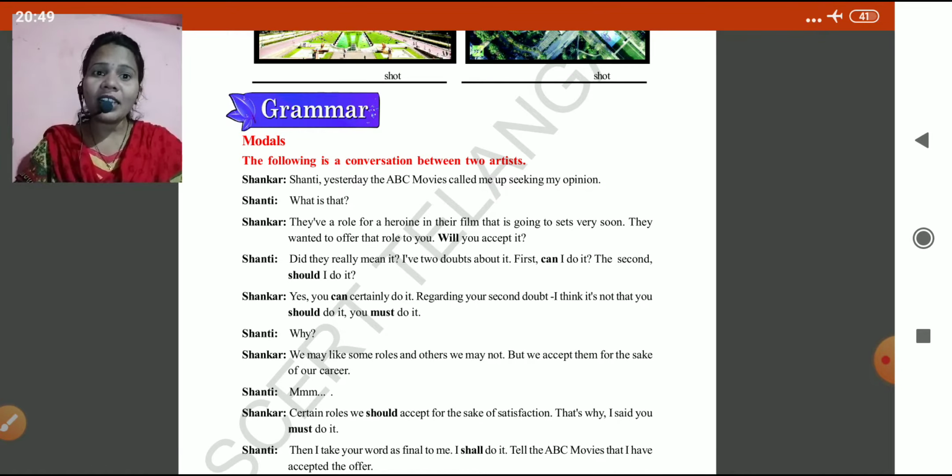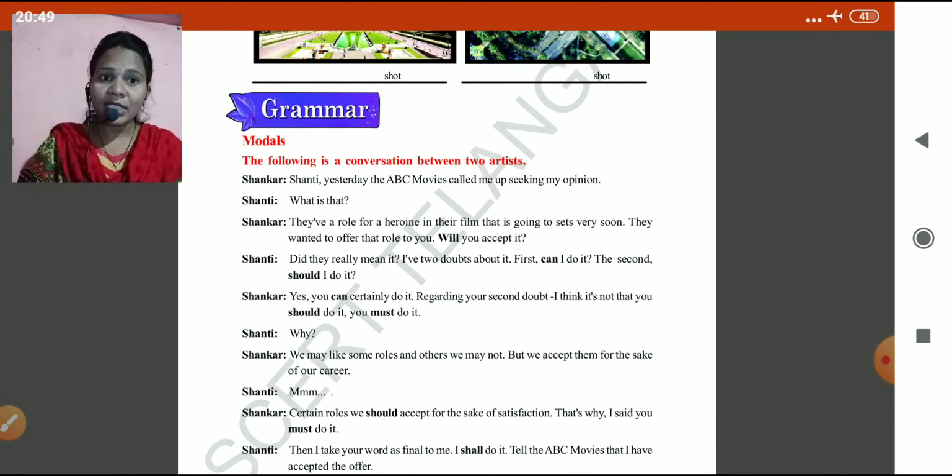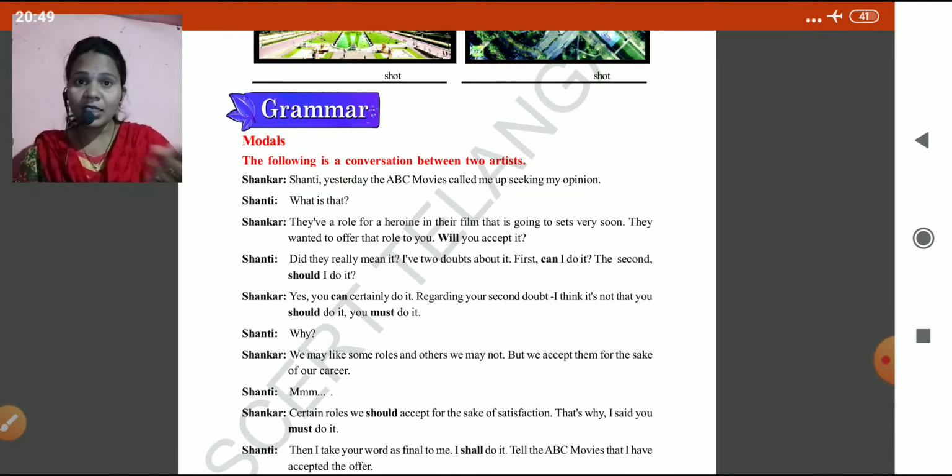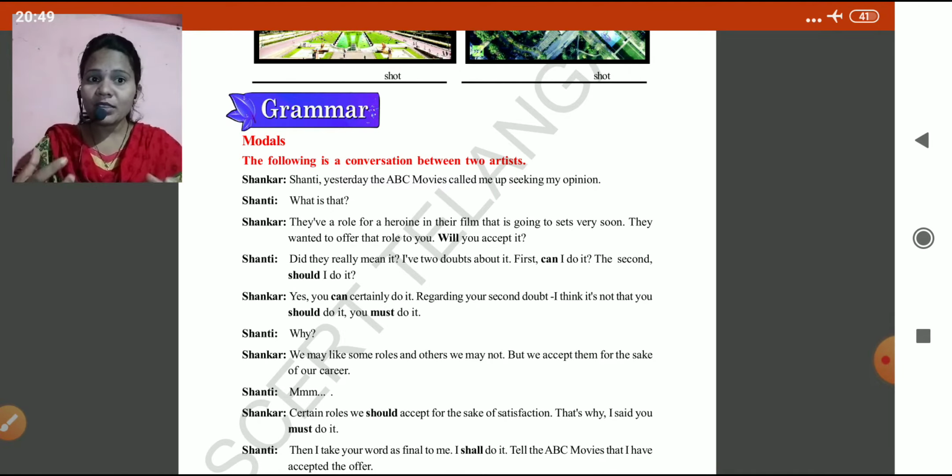Shankar: Certain roles we should accept for the sake of satisfaction. Yeah, definitely. I think you have watched discussions and interviews: what is your goal, what role do you want to take in the future? Certain roles, like I want to act like a heroine, like in Bahubali, the Ramya Krishna character, this kind of characters.